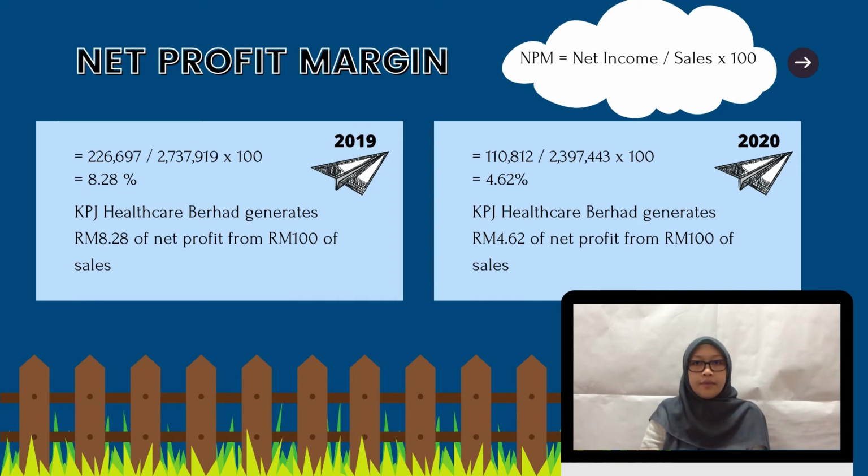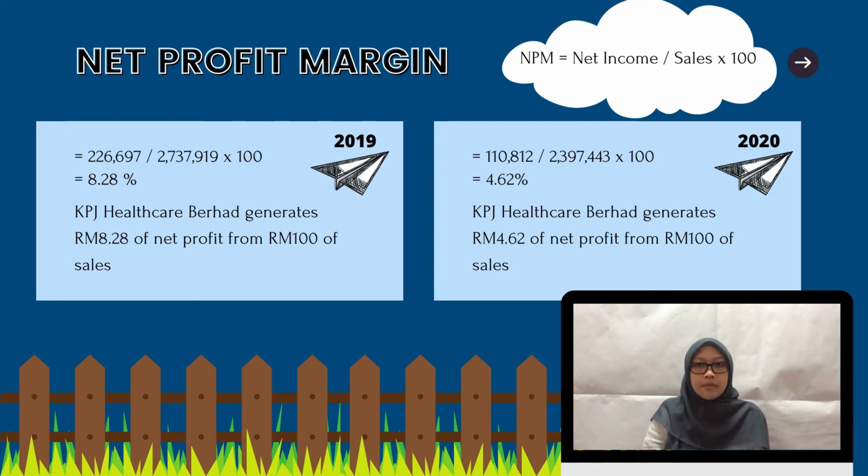The formula for net profit ratio is by dividing net profit with sales and multiply it with 100. In 2019, KPJ Healthcare Berhad's net profit ratio is 8.28%. This shows that KPJ Healthcare Berhad is able to generate RM8 and 28 cents of net profit from 100 ringgit of sales. Meanwhile, in 2020, KPJ Healthcare Berhad's net profit ratio is 4.62%.